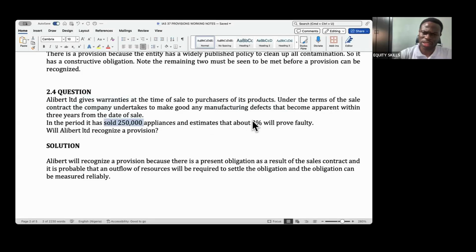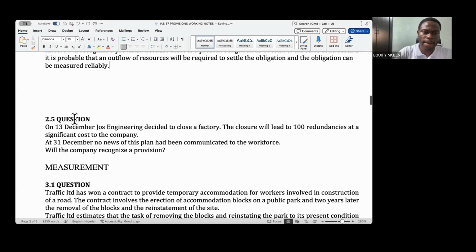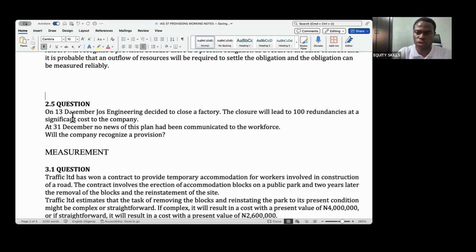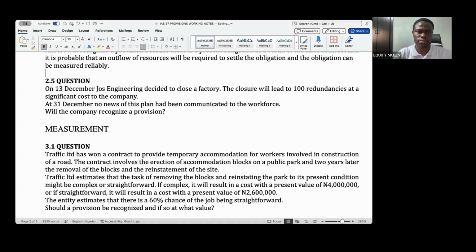He has estimated that 2% will prove faulty. So we will likely pay, and we should be able to estimate the future expenditure it will incur. Okay, let's do one more, the final one.